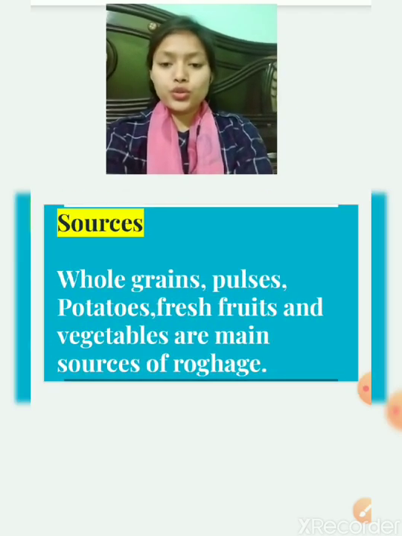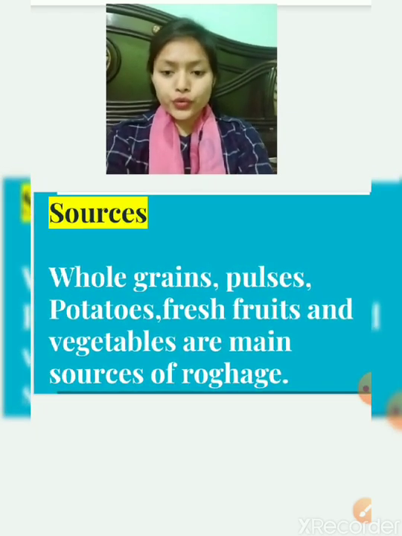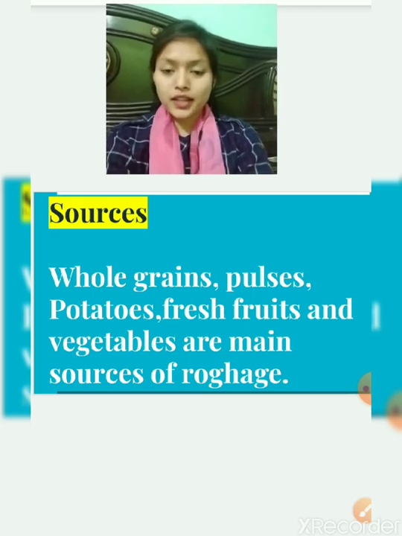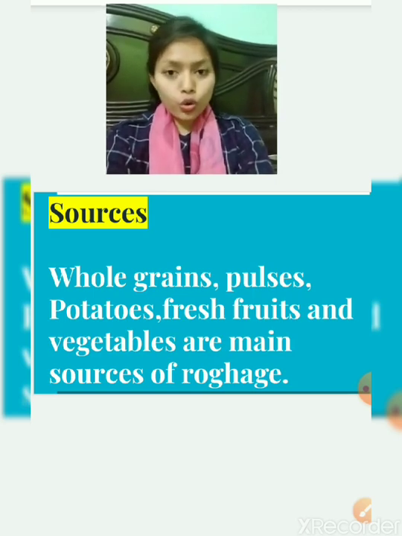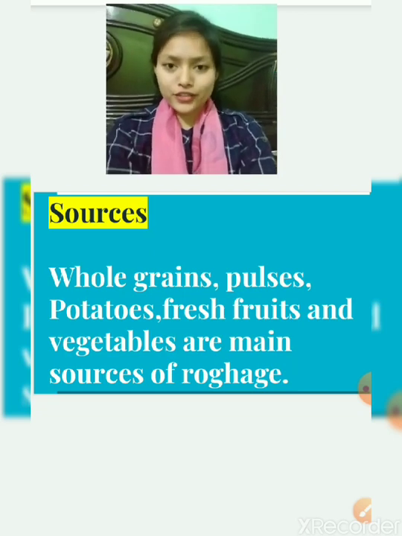So, sources of dietary fibers are whole grains, pulses, potato, fresh fruits and vegetables. These are the main sources of roughage. So, we can say that we get roughage from whole grains and pulses. All the fruits and vegetables are sources of dietary fibers.